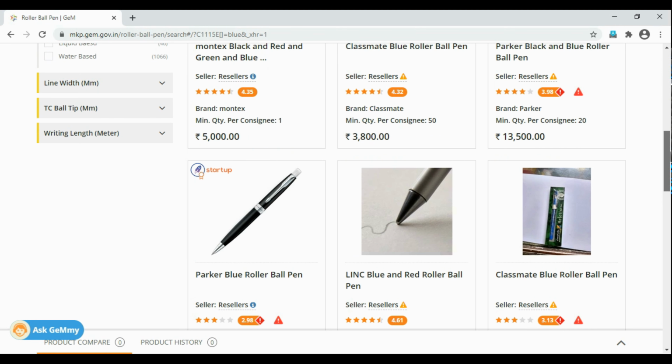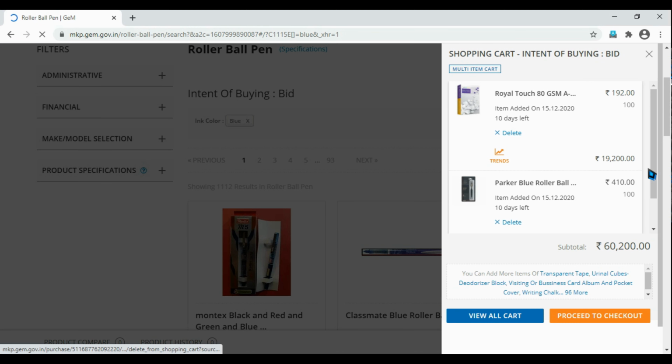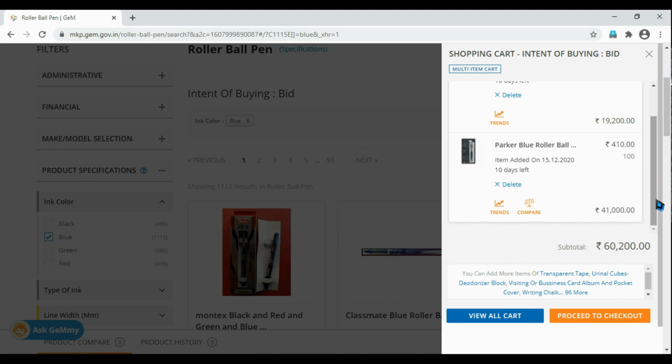Proceed. Now, see, again Gem is suggesting resellers. Proceed. Now the cart comes to be like this. Now you can see both the products are appearing. If you want, you can go for another bunch, taking those gold blue marks. Initiate the bid, confirm.